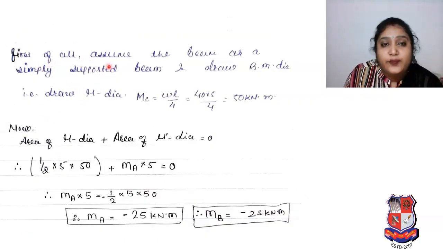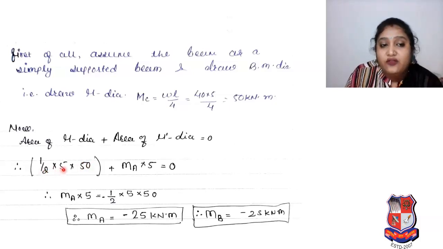So first of all, assume the beam as a simply supported beam and draw the bending moment diagram. So draw the Mu diagram. As per that, moment at C will be WL by 4, meaning 40 into 5 by 4, so it will be 50 kilonewton into meter. Now, area of Mu diagram plus area of Mu dash diagram is equal to 0. What is the area of the Mu diagram? It was a triangle, so 1/2 base into height. So 1/2 into base, your length was 5, and your height, whatever moment we got in the Mu diagram, was 50.